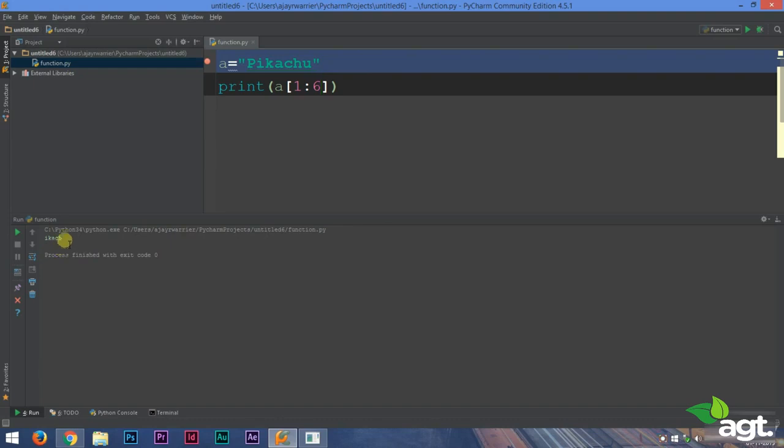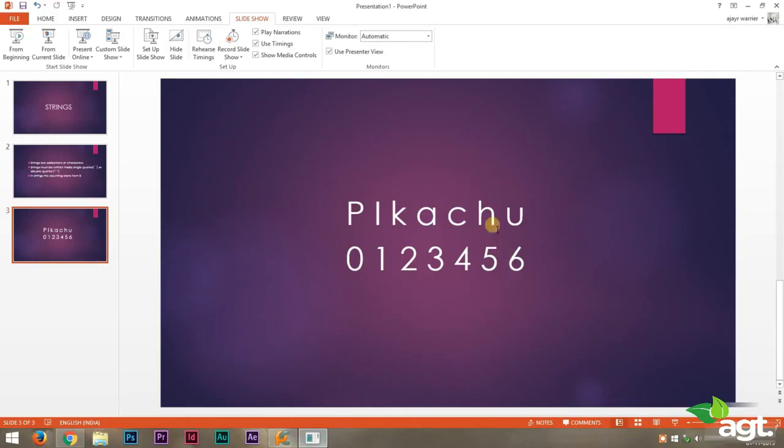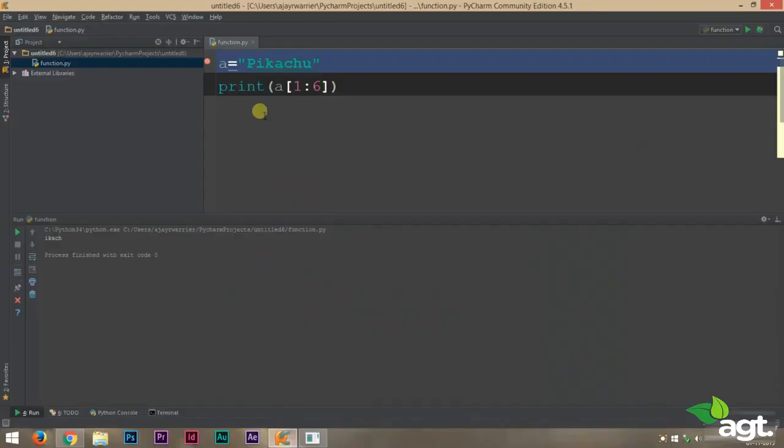A catch in the output, because the printing will start from index 1, that is our I, all the way to upper limit, that is 6 minus 1, that is the 5th letter. What is our 5th letter? It is H. So it will print all the letters from I to H.